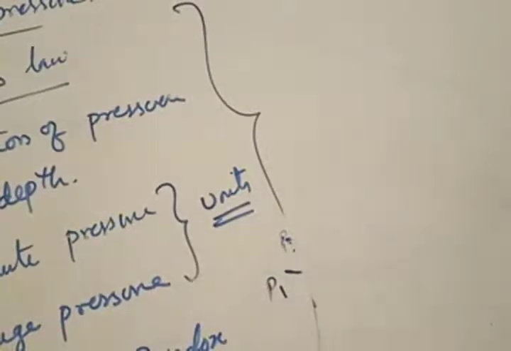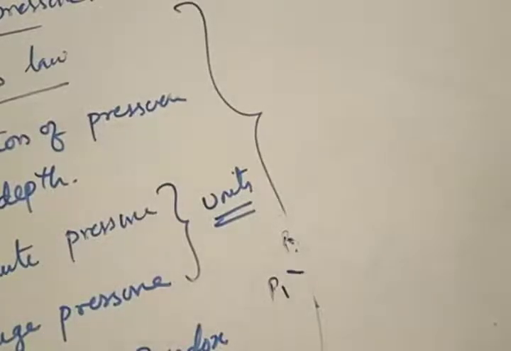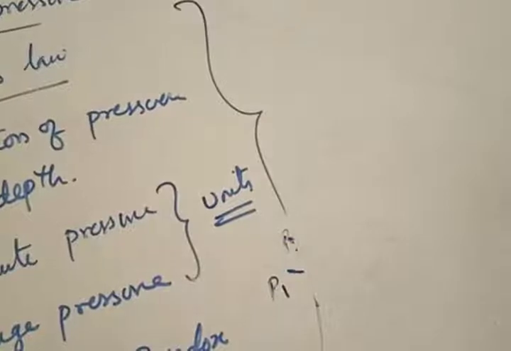Particles at the same height will have the same pressure. Particles at different heights will have different pressures. At some constant height, how many particles are there? All these particles will have the same pressure. What is this law called? This law is called Pascal's law.